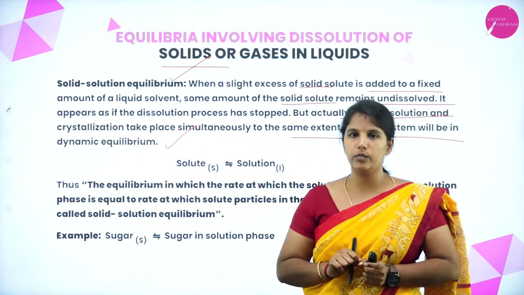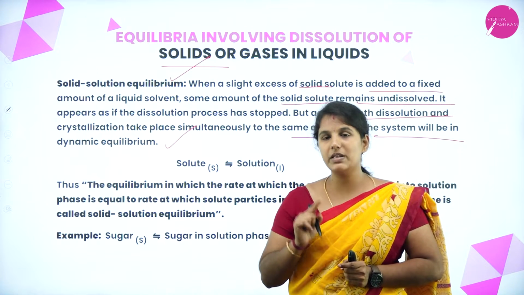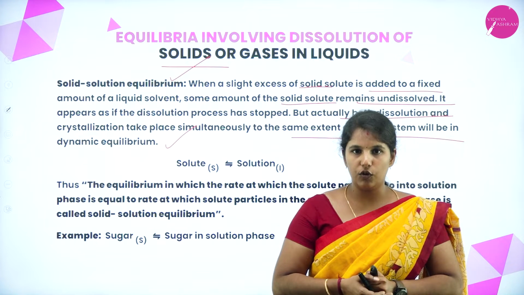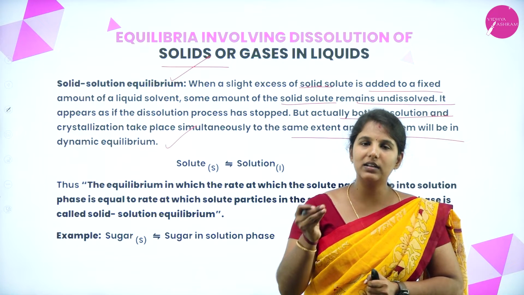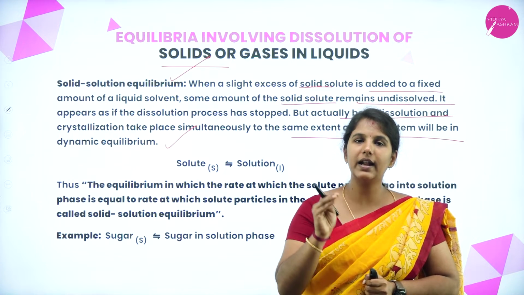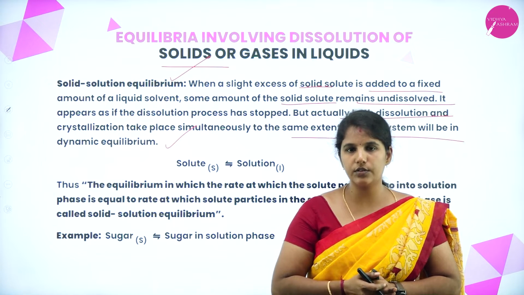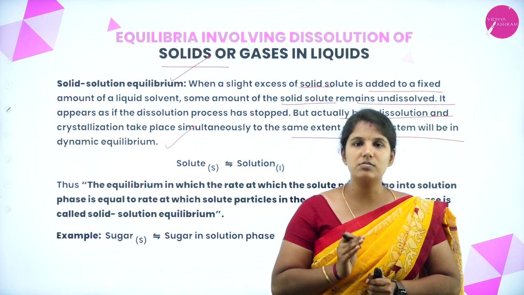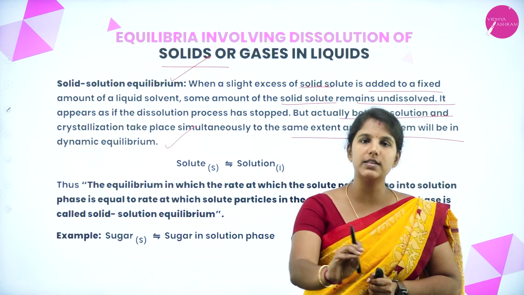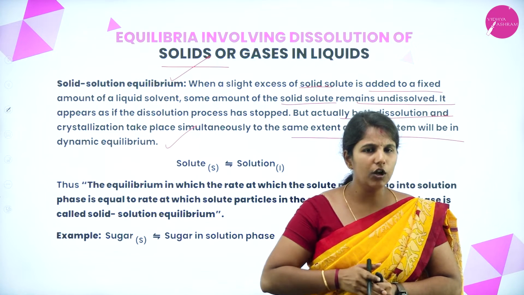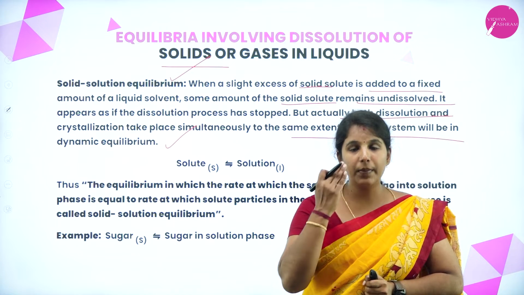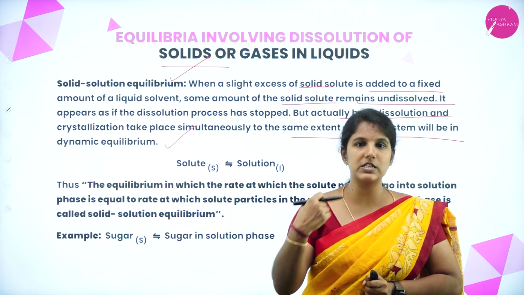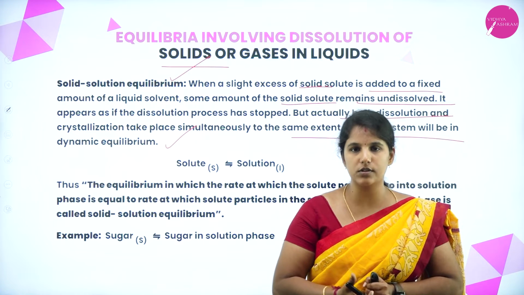Solid solution equilibrium. Remember, the best example you can take is a glass of water, to which you can add a teaspoon of sugar again and again, correct? After a few hours, you will observe that if you add a few more crystals of sugar, the water will not dissolve them. To our naked eyes, it shows that the water does not have the capacity to dissolve more crystals of sugar.